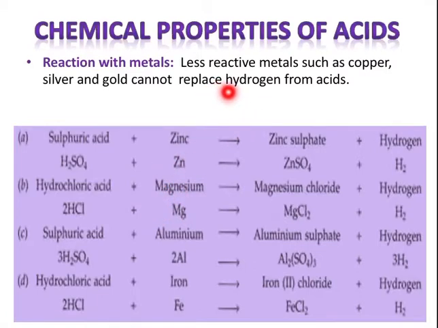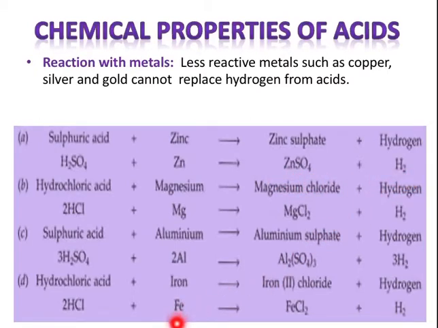But less reactive metals such as copper, silver and gold cannot replace hydrogen from acids as they are stable. So they don't react, they don't replace the hydrogen. Another example: when zinc reacts with sulfuric acid, that is when Zn reacts with H2SO4, it will give us zinc sulfate, that is ZnSO4, and hydrogen will be released.